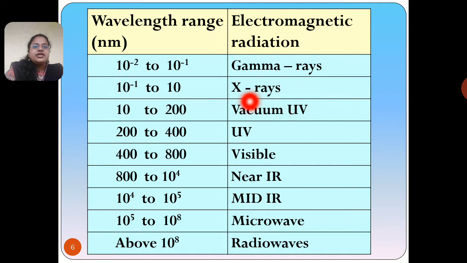Again, X rays or X radiations have the wavelength range 10 raised to minus 1 to 10 nanometer. Likewise, vacuum UV, UV, visible, near IR, mid IR, microwave, radio waves, all these electromagnetic radiations have their corresponding wavelength range.